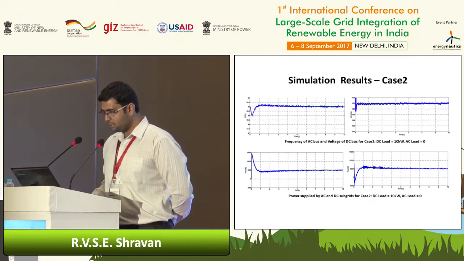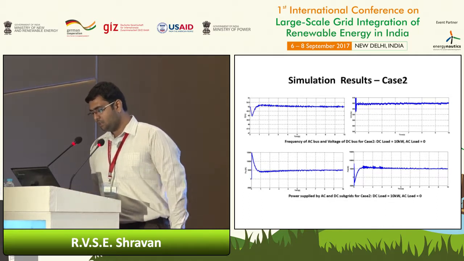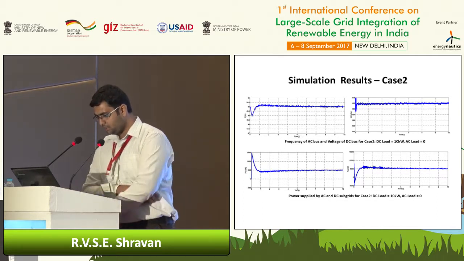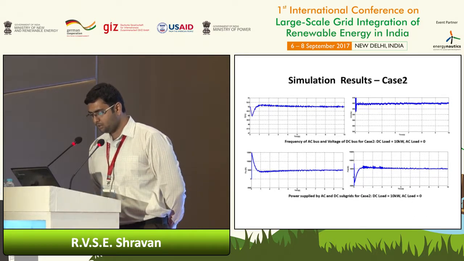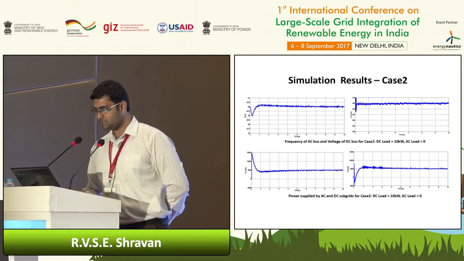Similarly, in the second case, when we are putting a 10 kilowatt load on the DC side, power is getting shared equally. So the frequency of the AC bus is settling at 50 Hz and the voltage is settling at 605 volts. These per unit values are equal.